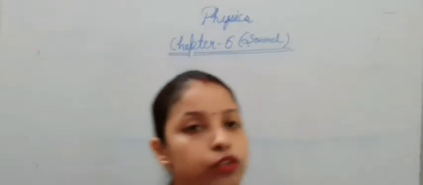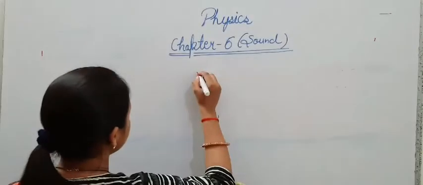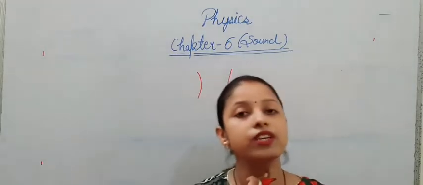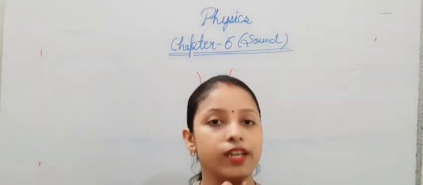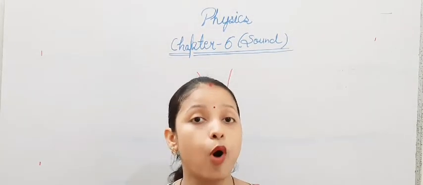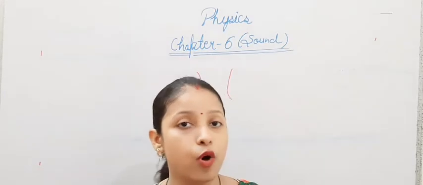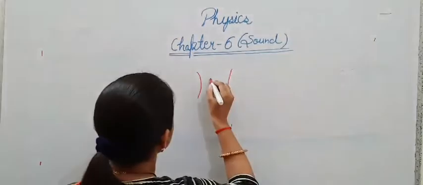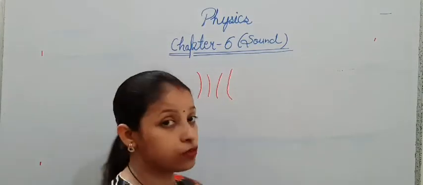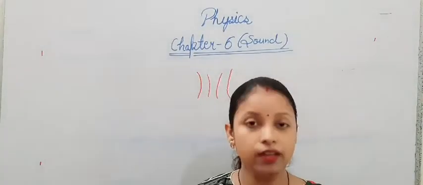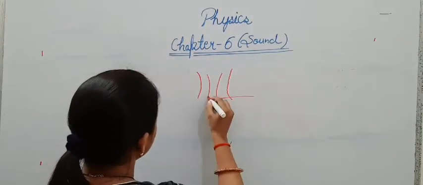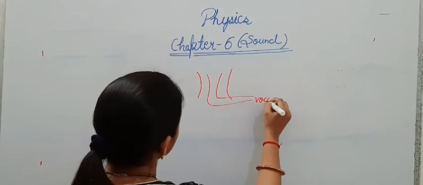In the human being's throat, like this, our neck is there, no? In the neck, this part is known as the throat. In the throat, there is a voice box, and in the voice box there are two narrow slits made by muscles. They are known as vocal cords. This one and this one are known as vocal cords.